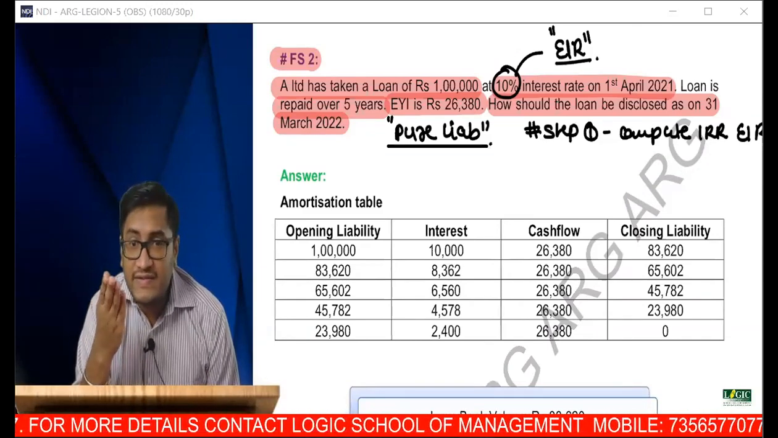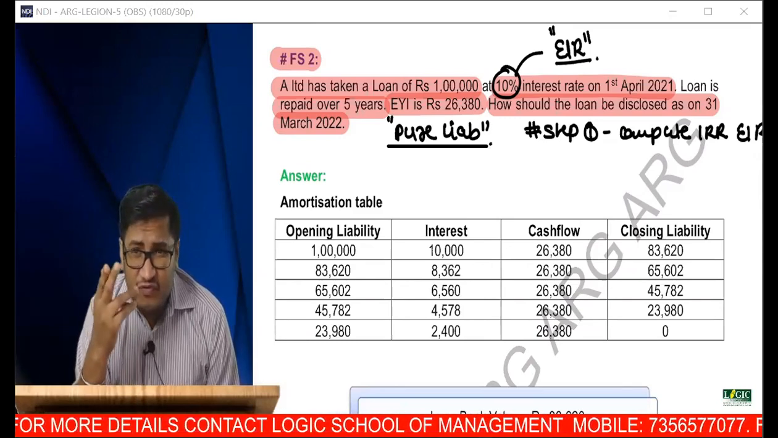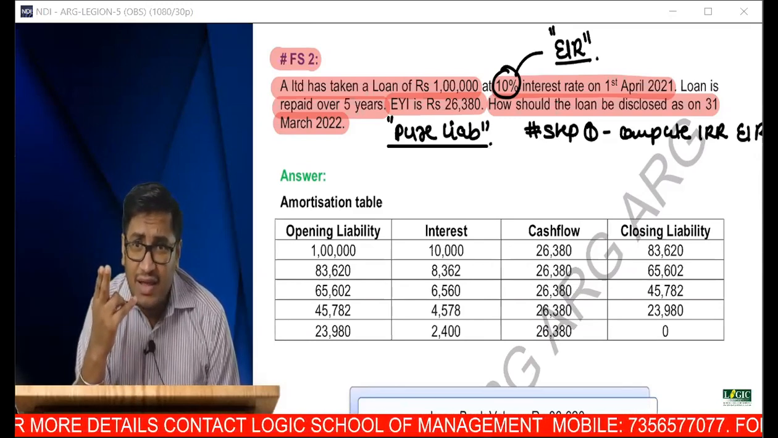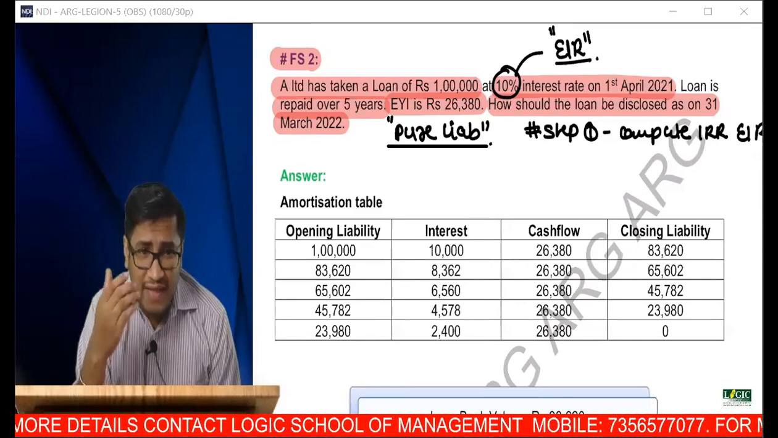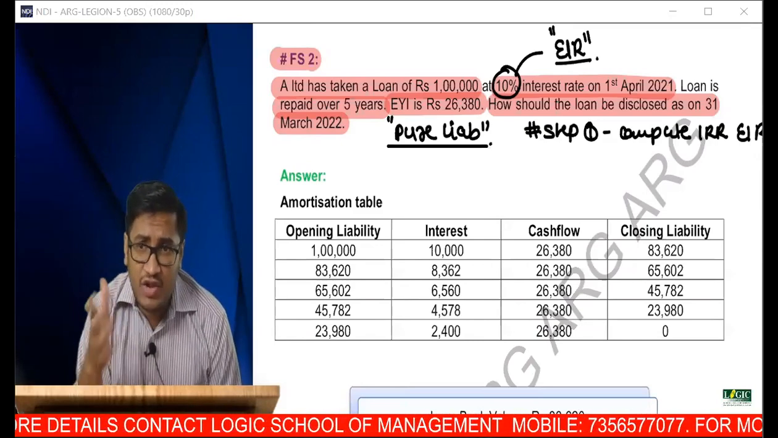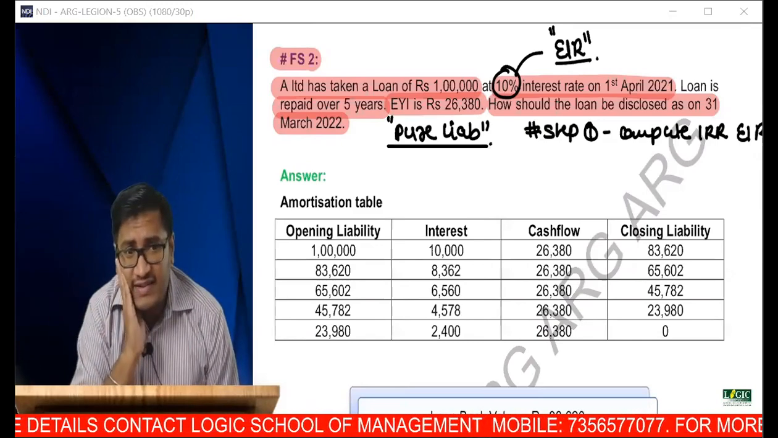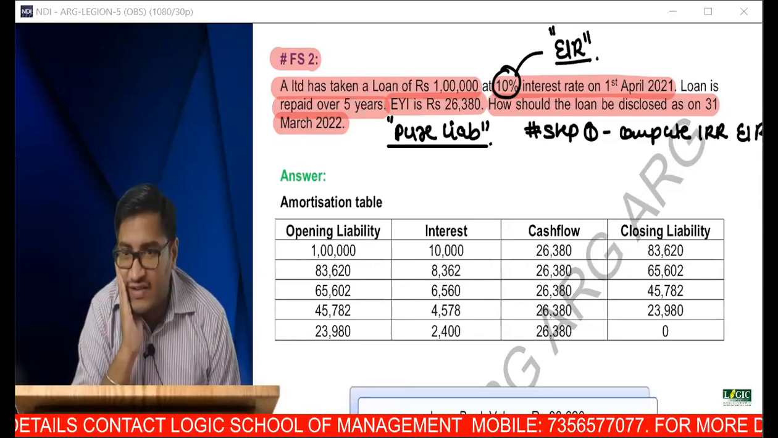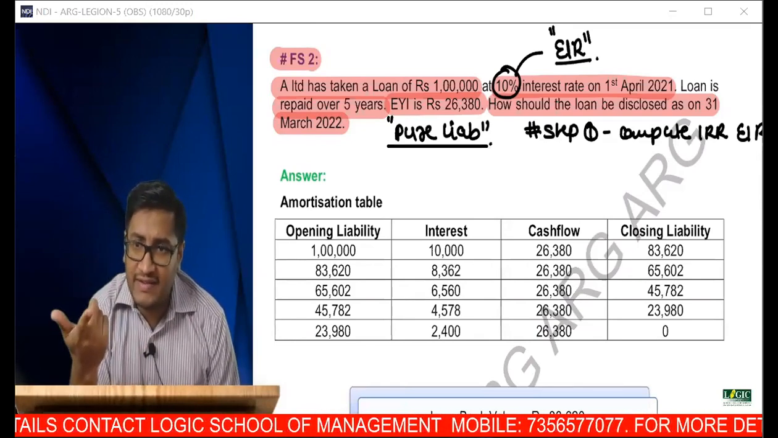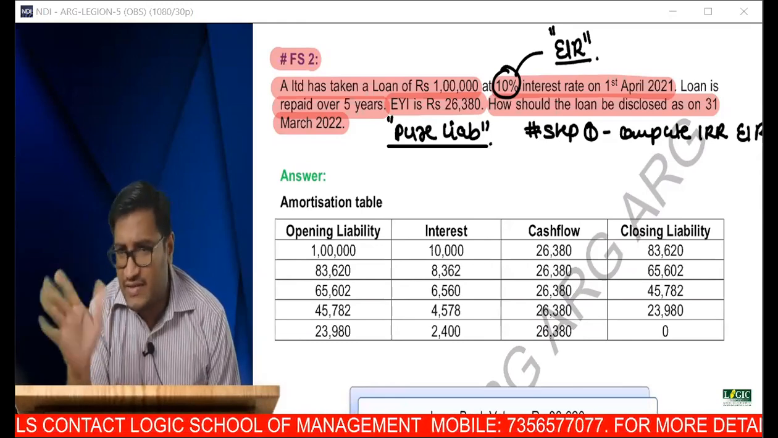Read, it is there in the 2 sentences written. Equated yearly installment. That means you have to repay. You have taken a loan; each year you have to pay 26,380. Isn't it, Farzana? You are not paying 10,000. You are paying 26,380. It includes interest, everything.